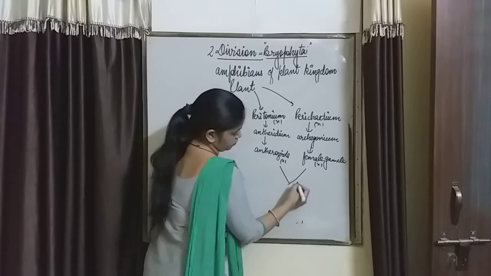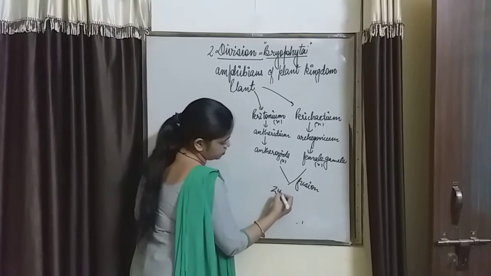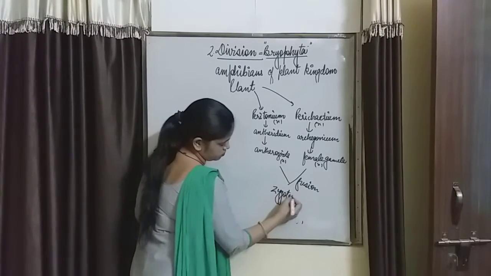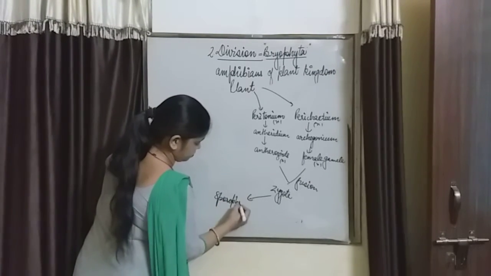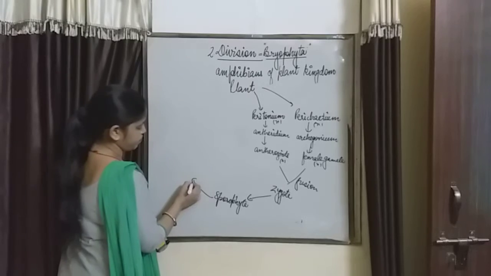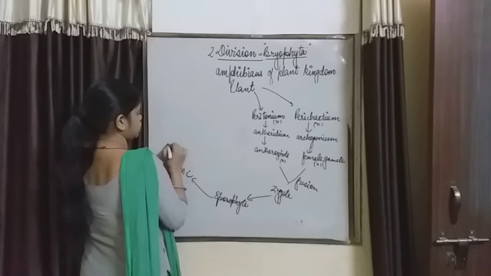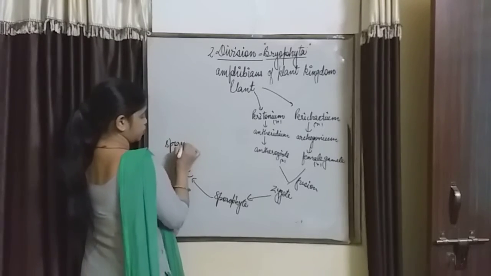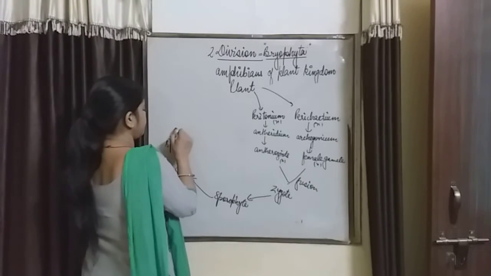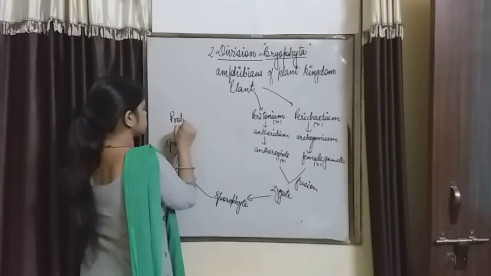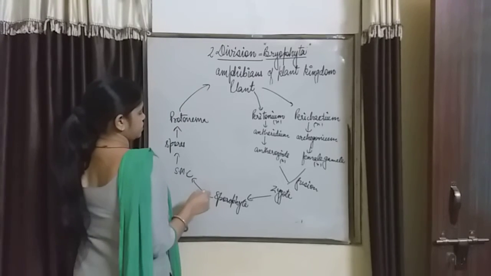After fusion takes place, क्या बनेगा? Zygote, then the sporophyte plant body. Okay बेटा. Then the sporophyte contains the spore mother cell, and after meiosis, spores are formed. Then protonema, okay, and the new plant body, right?